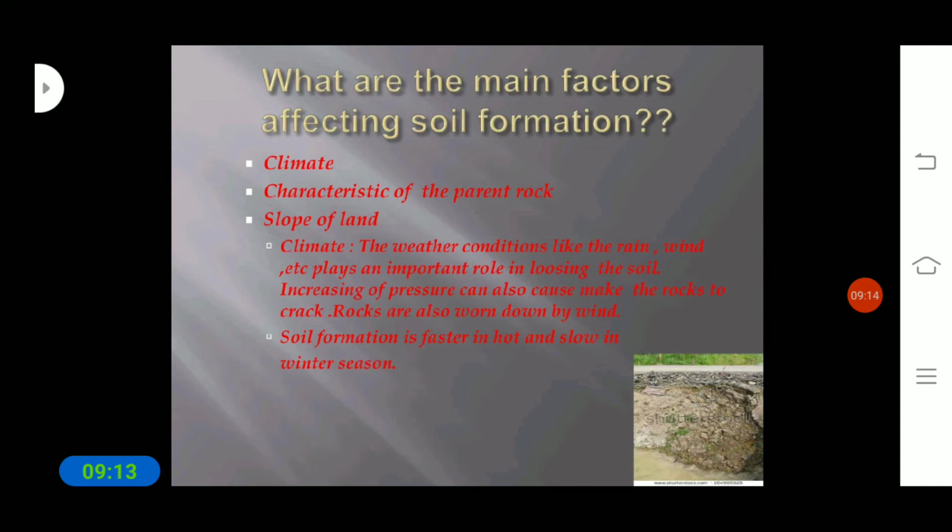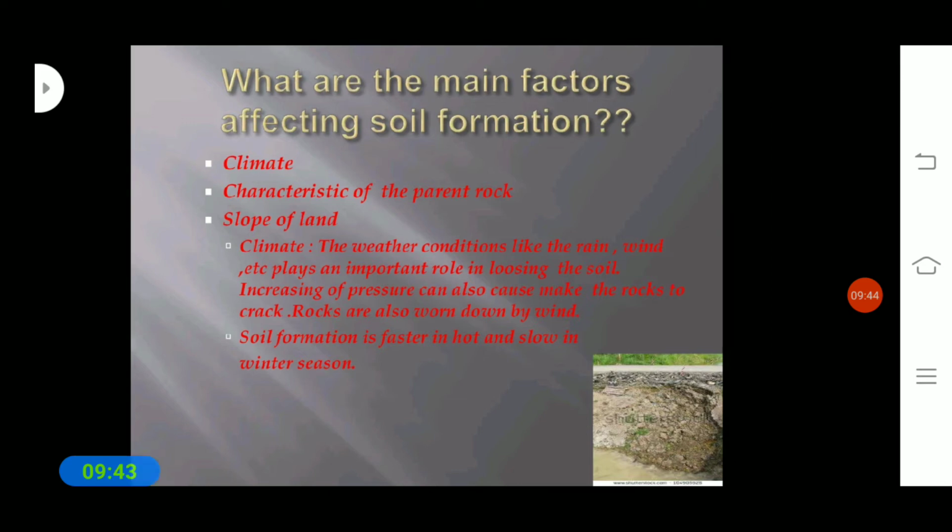Increasing pressure can also make rocks crack, and rocks are also worn down by wind. So soil formation is faster in hot and slow in the winter season. We can say that soil is formed much faster in the summer season, whereas slow in the winter season.